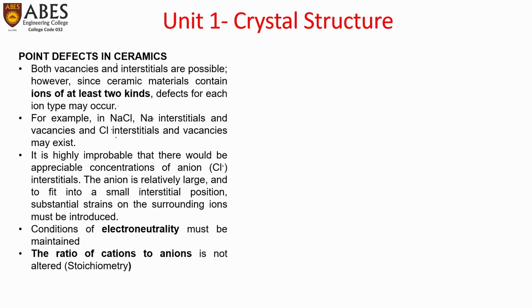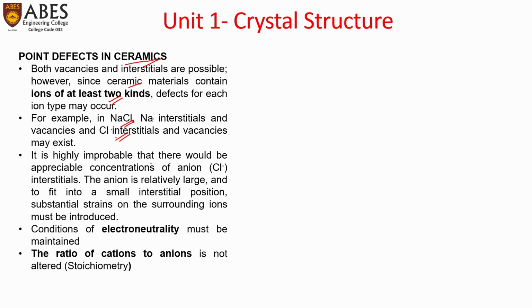Now coming on to point defects in ceramics. Two more defects are there which we can understand through ceramics. Both vacancies and interstitials are possible in ceramics because ceramic materials contain ions of at least two kinds. Suppose NaCl is there: Na vacancies and Cl vacancies may exist in the structure, and Na interstitials will also be there, and Cl interstitials are also possible.